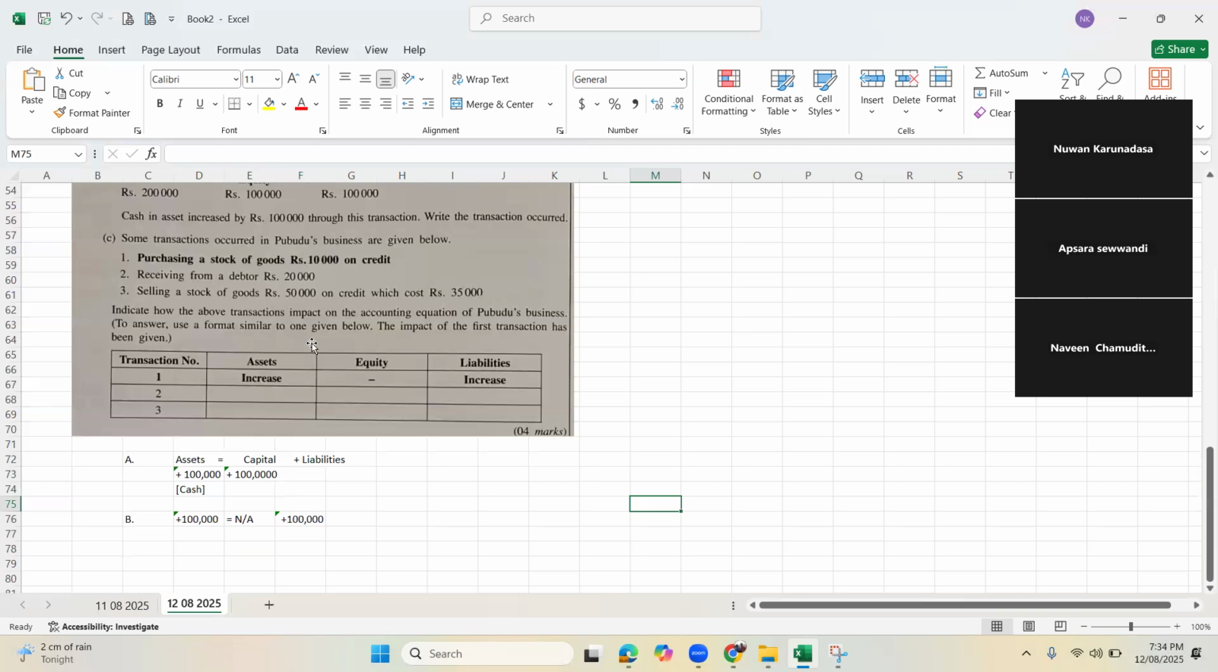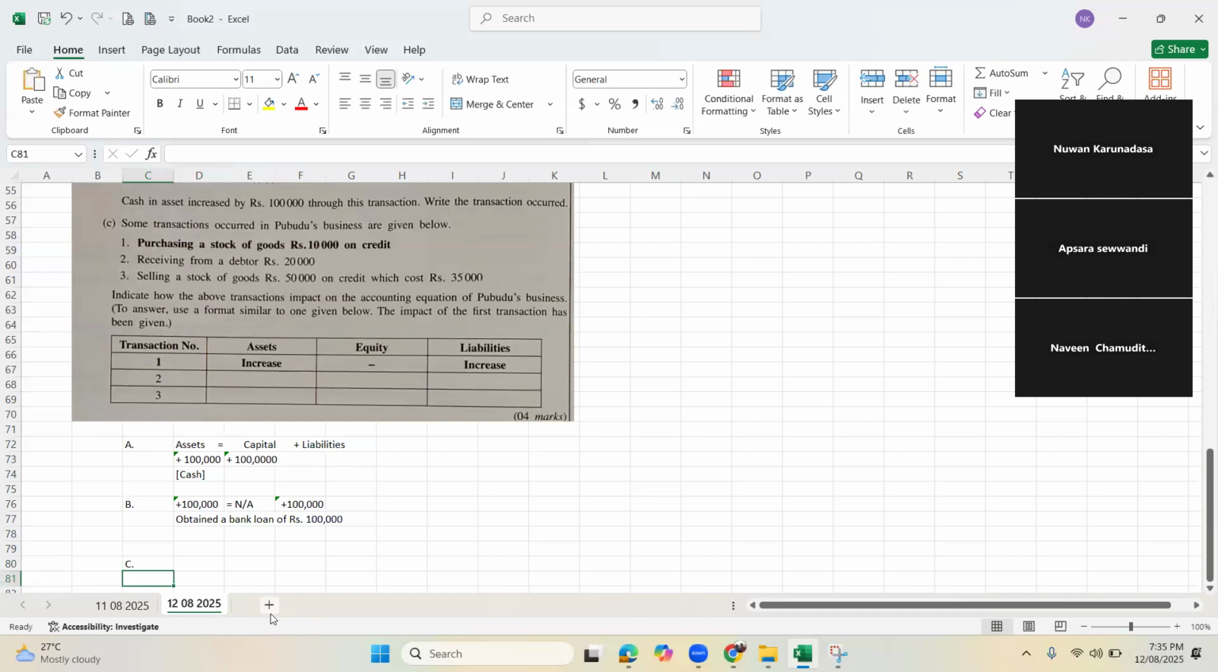Perfectly correct. Apsara, just see. Cash has increased. Cash increases means we have received the cash. From where? It's a liability. Maybe a creditor, maybe a bank loan. Then you can guess the transaction: obtain a bank loan of Rs 100,000. Perfectly correct. A bank loan is a liability. Then C.